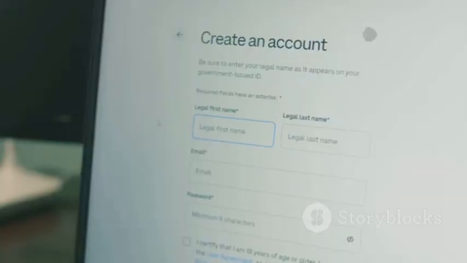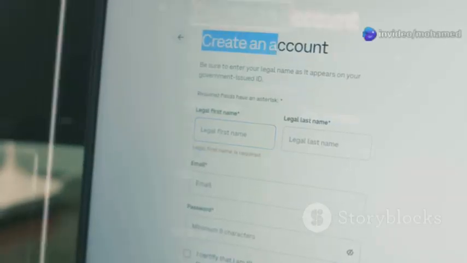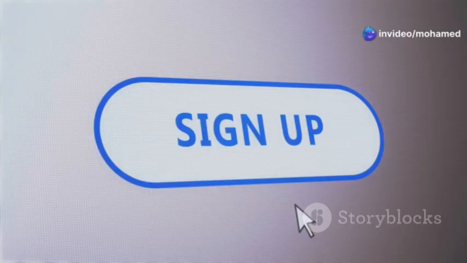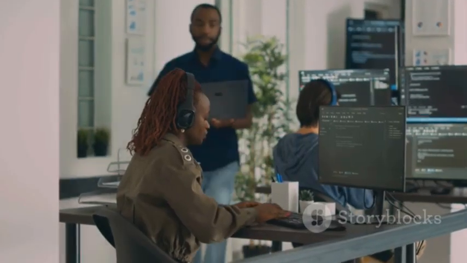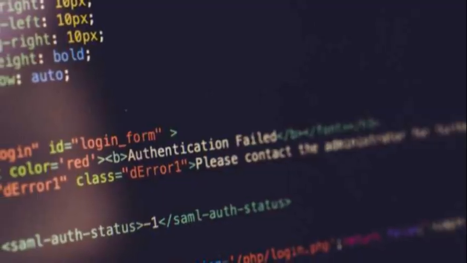Another important function is form validation. Websites often use forms to collect information from users. This could be a sign-up form or a contact form. JavaScript can check the information entered by the user. It does this before the information is sent to the web server. It can make sure that all required fields are filled.